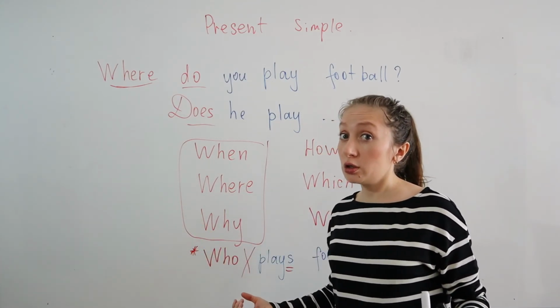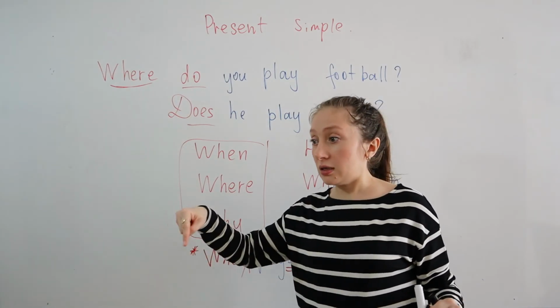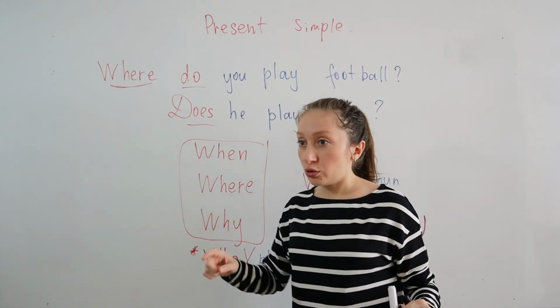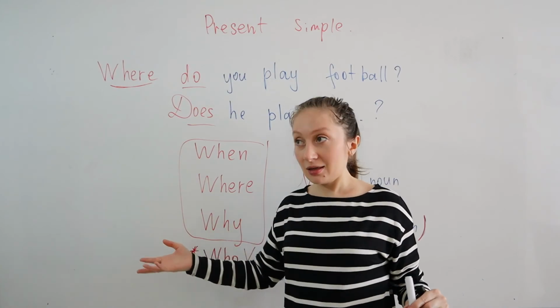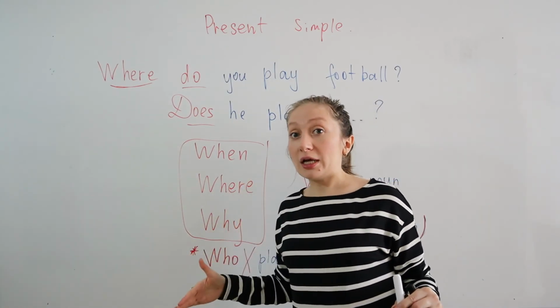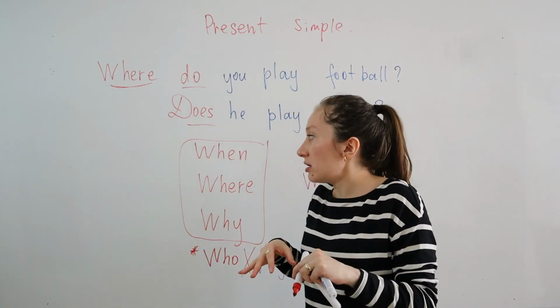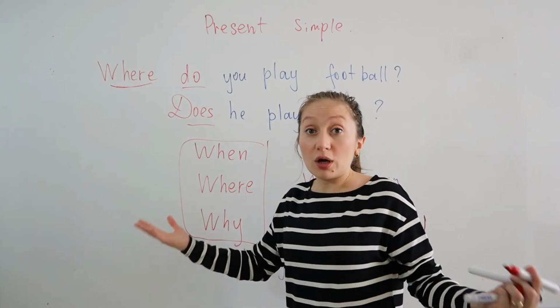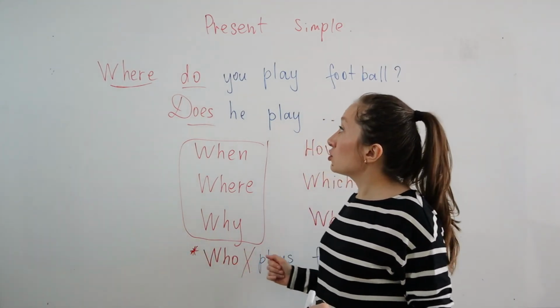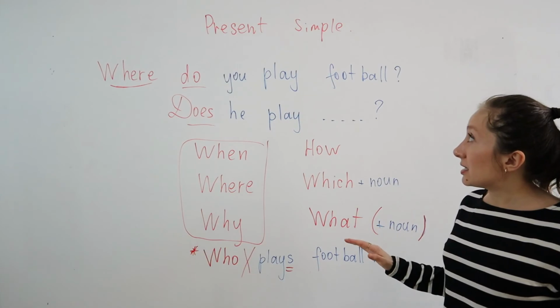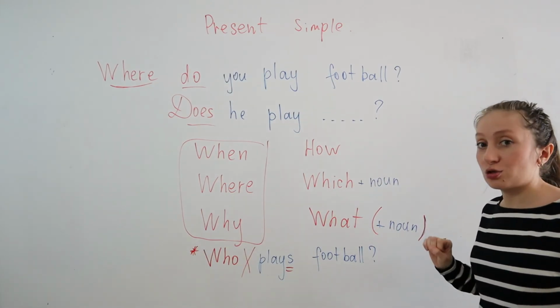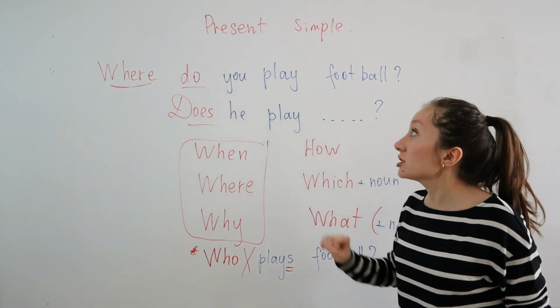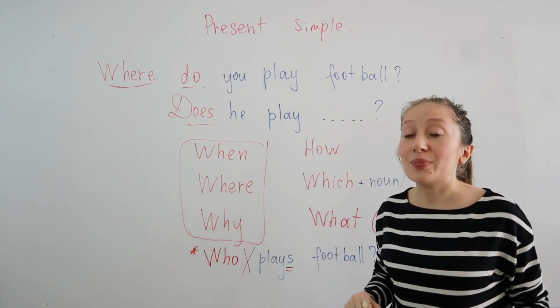Do you work? Do you live in this city? Do you like it? Right? Or why do you like it? Where do you live? When do you come? And so on. So, this is the basic structure for special questions in present simple.